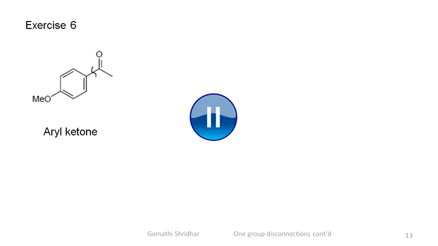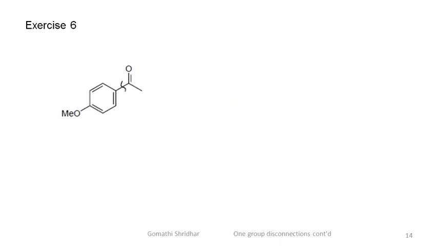Pause the video, write the synthons and the complete synthesis. Continue after you have completed this exercise. So, we would make this target molecule by the Friedel-Crafts reaction. This target molecule can be disconnected to methoxybenzene and acetyl chloride.